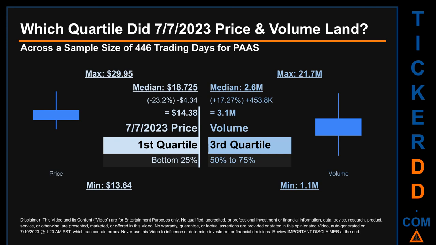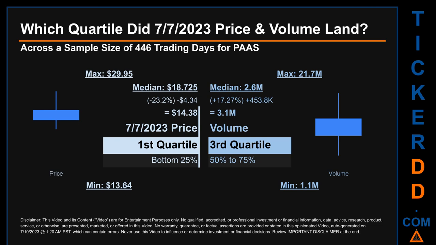The day's volume landed within the third quartile, that is within the 50% to 75% range of all sampled daily volume, which saw a max daily volume of 21.7 million and a minimum of 1.1 million. Quartiles tell us about the spread of a data set by breaking that data set into quarters, just like how the median breaks the set into half.